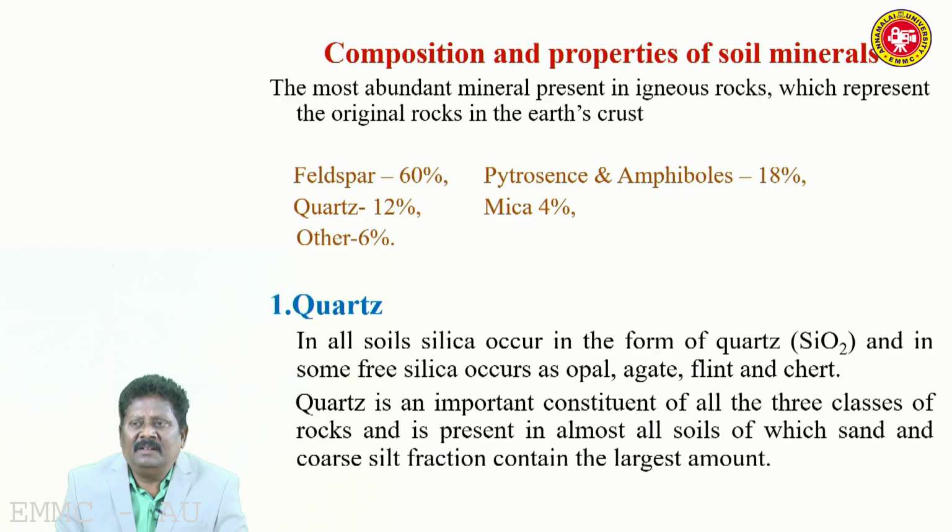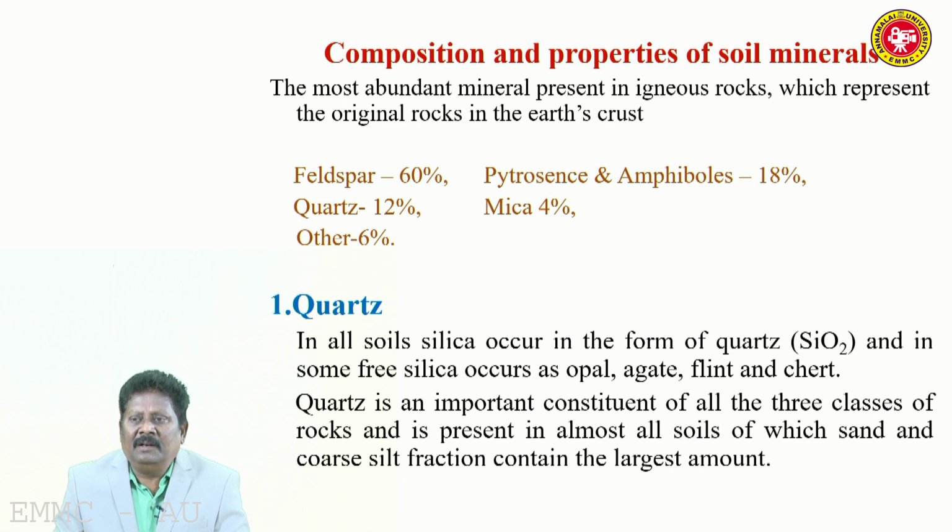The various minerals in this category include feldspar, about 60%, pyroxene and amphiboles, about 18%, quartz 12%, mica 4%, and other minerals 6%.